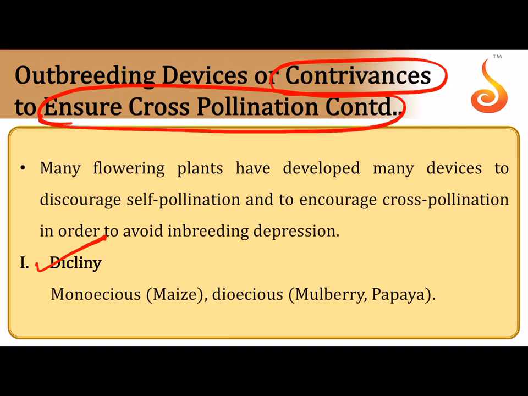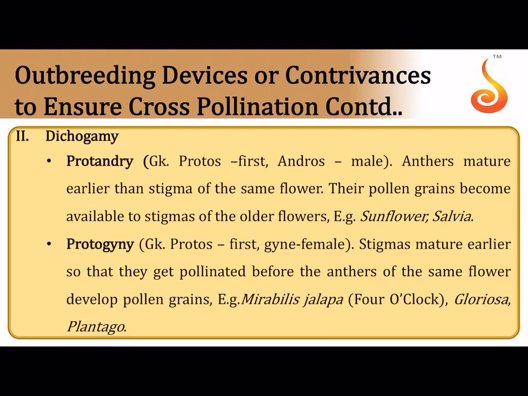Either the male flower or the female flower are born separately on the same plant body in the case of monoecious plants, like in maize, and in different plant bodies in dioecious plants like papaya, dates, and mulberry. So producing unisexual flowers is the best idea because there is no self-pollination possible at all.